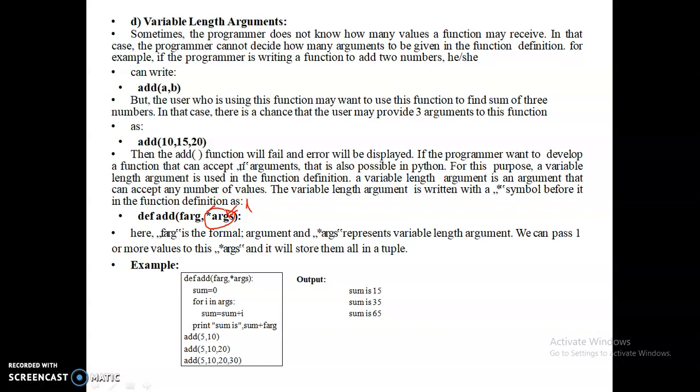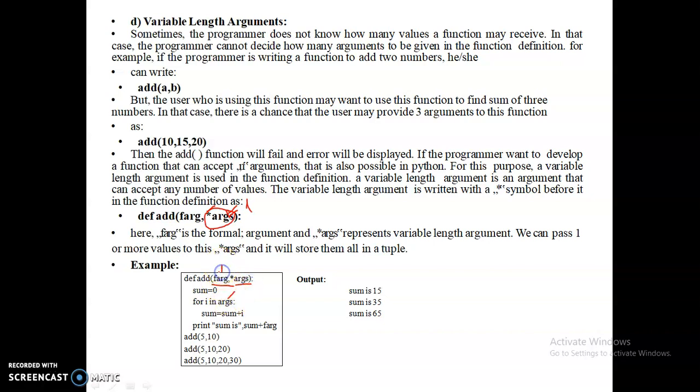Okay, that is how the values are created as a list, and the list is given the name args. So here we have an add function. There are two parameters, farg and args. Sum equals 0; for i in args, sum the numbers. It is taking one value at a time from the list and adding it to the sum variable. Print the sum plus farg, that is the first argument. Farg is the first argument, args is the list.